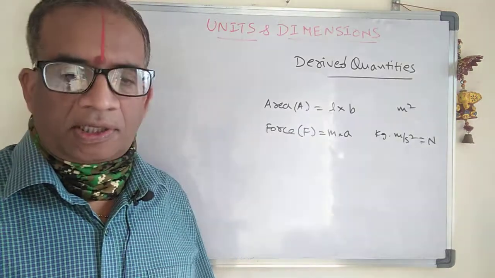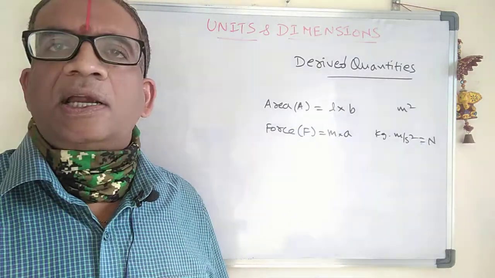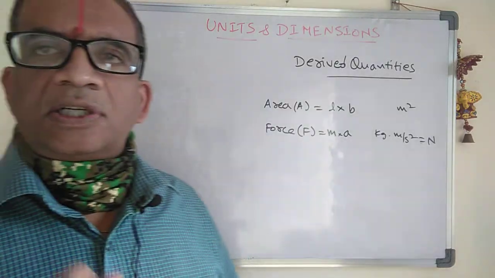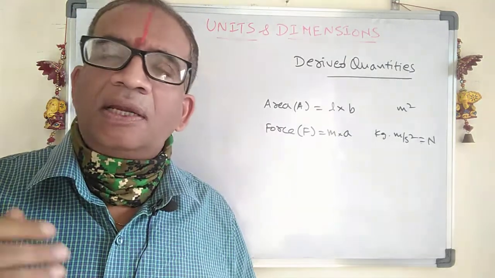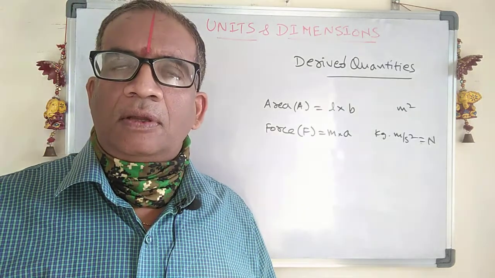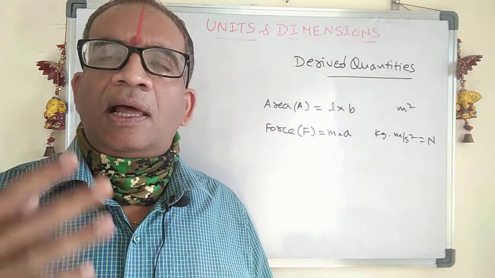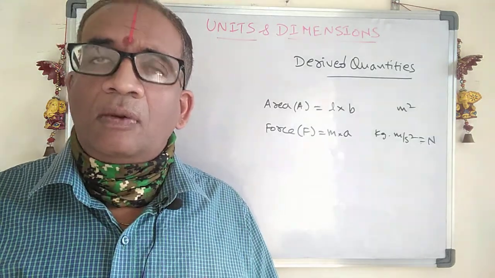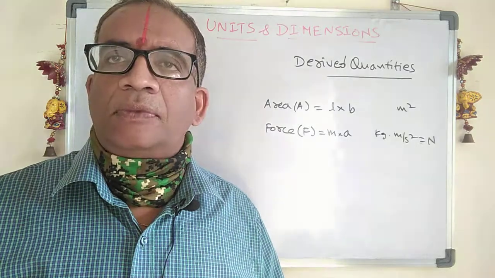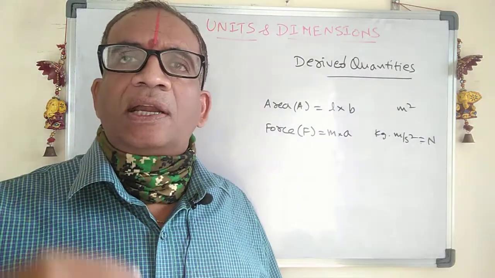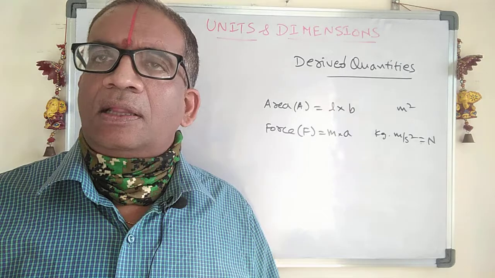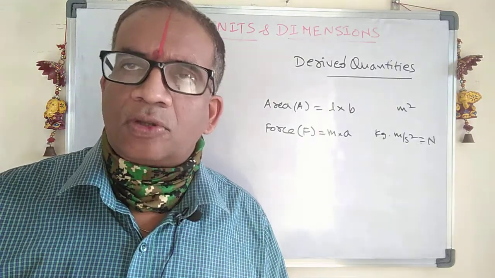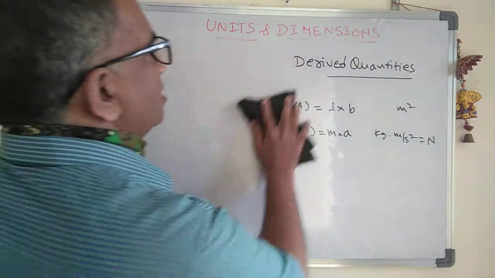So like the derived quantities, there are so many. Throughout our physics course, you are going to learn many different derived quantities, like force, pressure, charge. Electric current is a fundamental quantity, whereas if you look at magnetic flux, all are derived quantities only. There are an infinite number of derived quantities; you can derive any number. Are you following what I am saying? So these are called derived quantities.